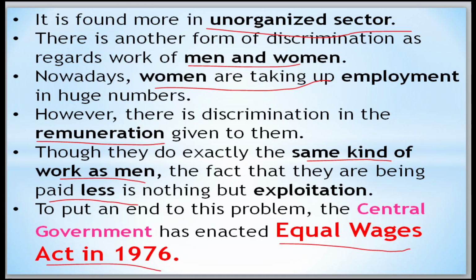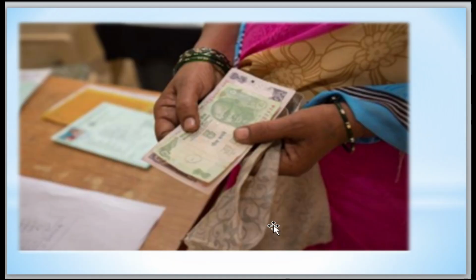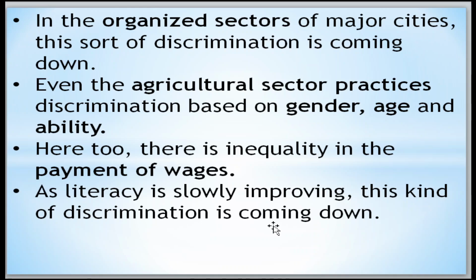The central government started the Equal Wages Act in 1976 especially for men and women, to treat them equally. Now move to the examples. In the organized sectors of major cities, this sort of discrimination is coming down now. Nowadays it is slowly being eradicated.